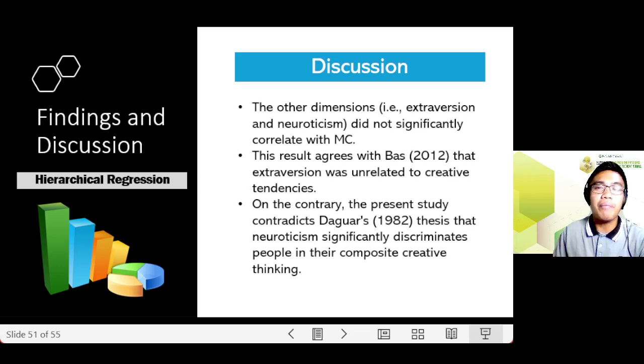So, the other dimensions, extraversion and neuroticism, did not significantly correlate with MC. The result agrees with Bass in 2012 that extraversion was unrelated to creative tendencies. On the contrary, the present study contradicts Dugwar's results in 1982 in his thesis that neuroticism significantly discriminates people in their composite creative thinking.